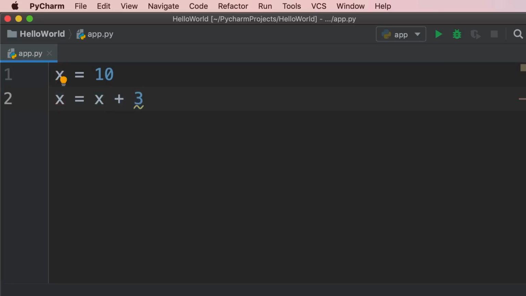Now there is another way to achieve the same result using less code. We can type x plus equal 3. What we have on line 3 is exactly identical to what we have on line 2. So what we have here is called the augmented assignment operator. So we have this assignment operator, but we have augmented or enhanced it. Now here we can also use subtraction to decrease the value of x by 3. We can use multiplication and so on. So these are the arithmetic operators in Python.